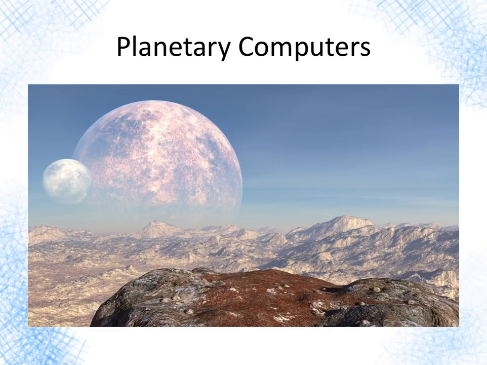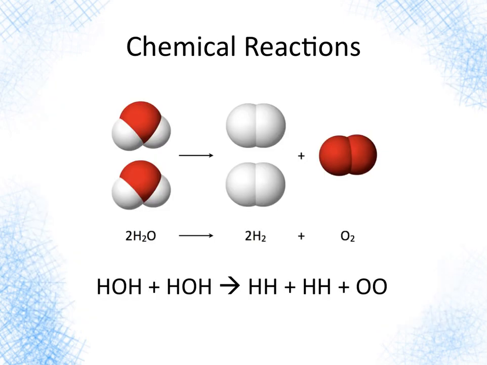Let's go now to planets, right? Solar systems often have planets in them. Then what are planetary computers like? Where would we find, what kinds of computations go on planets? What kinds of post-rewriting rules are on planets? Well, planets do chemistry. These are obviously some simplified chemical reactions.